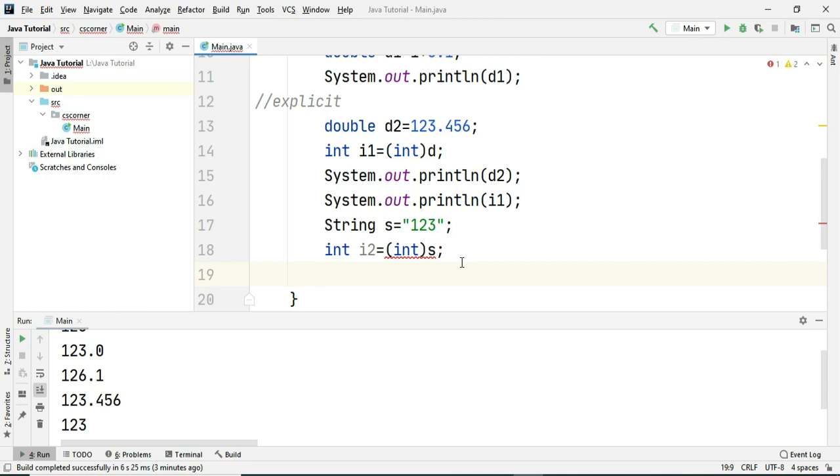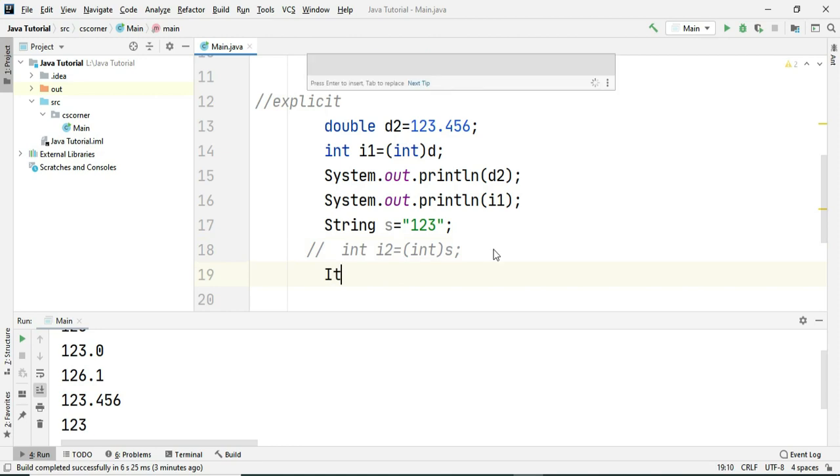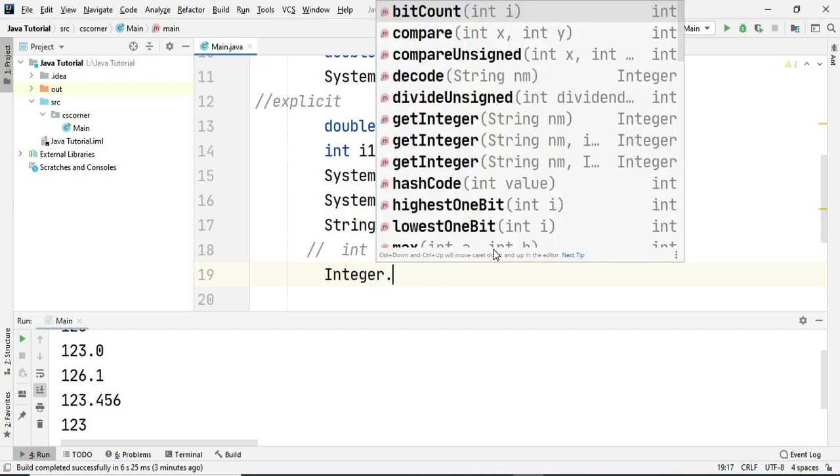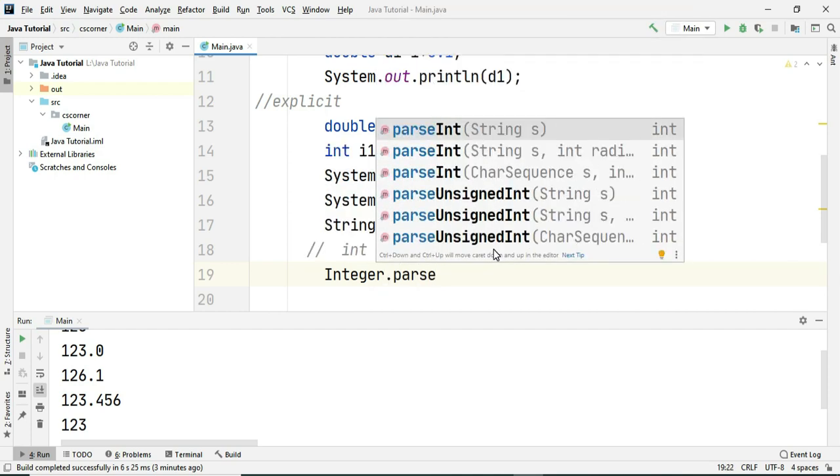Wrapper classes I'm going to cover in my upcoming video, but for the time being let me show you how it works. Since I wanted to convert this string which is in double quotes into an integer value, I will be using the wrapper class of integer. I want to convert string into its integer equivalent or any numerical equivalent, so you can use appropriate wrapper classes for that. Here I want to convert it into integer, so I'm using the Integer wrapper class, and it has a method known as parseInt.